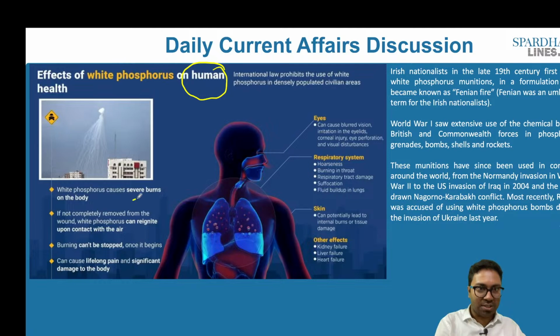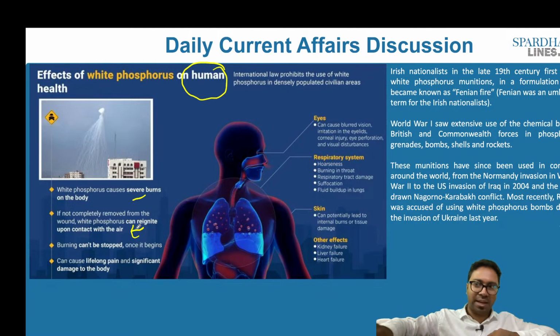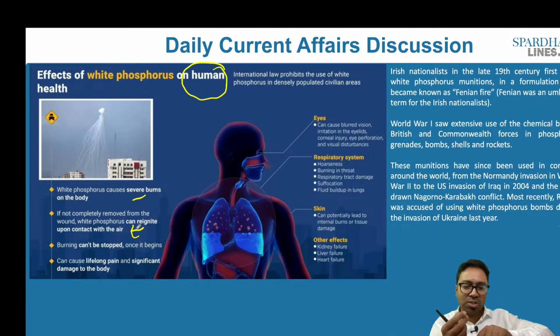White phosphorus causes severe burns on the body. If not completely removed from the wound, white phosphorus can reignite upon contact with the air. So if it is not completely removed from that environment, even if there is a minute presence of it, it can reignite. If it falls on the skin, it can catch fire once again as long as the white phosphorus is present on the skin, because it is able to react with the oxygen in and around it. The burning can't be stopped once it begins, and it can cause lifelong pain and significant damage to the body.